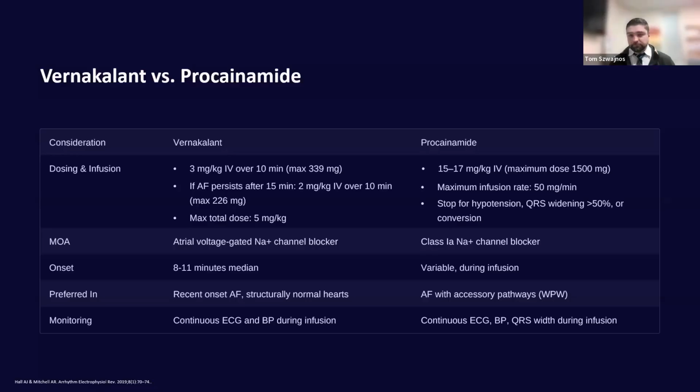Procainamide, on the other hand, will have variable dosing, but typically around the realm of 15 to 17 milligram per kilogram IV. The max dose, depending on where you look, is about 1,500 milligrams. The maximum infusion rate is going to be about 50 milligrams per minute. And the interesting thing about Procainamide is, sure, you'll stop for any major adverse effects, but if you achieve conversion in the time frame from when you started the infusion before the end of it, then you can actually just stop the infusion altogether. This one's going to be a sodium channel blocker as well. And onset, as mentioned, is going to be variable because it will potentially be during the infusion or after. And this is a really great option for those with Wolff-Parkinson-White syndrome.